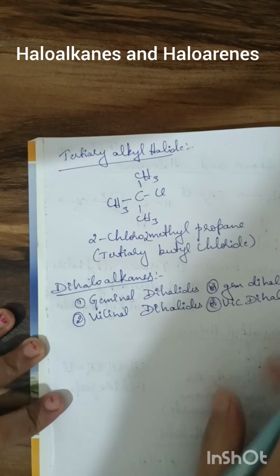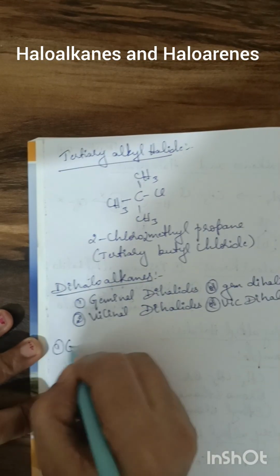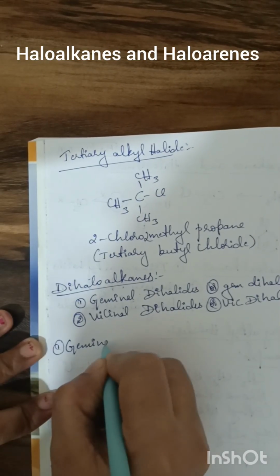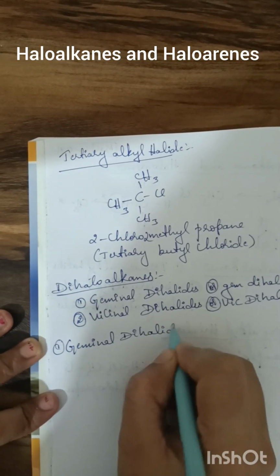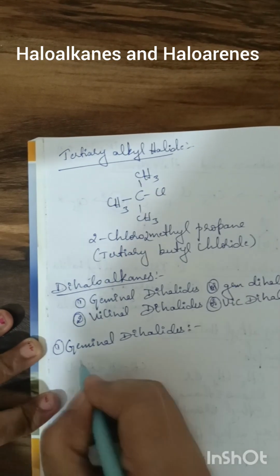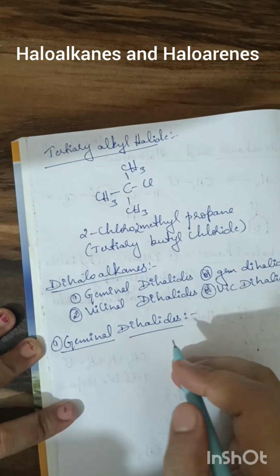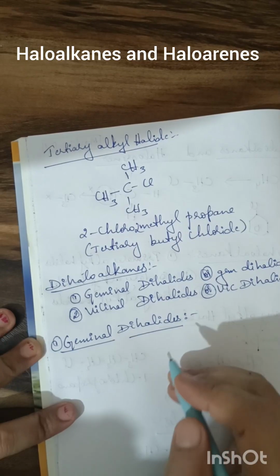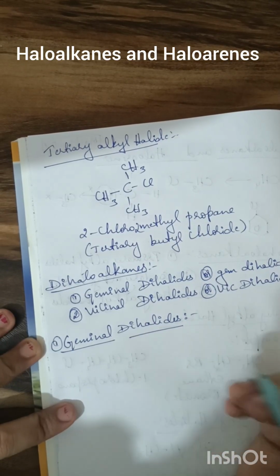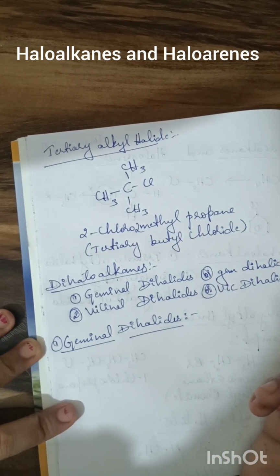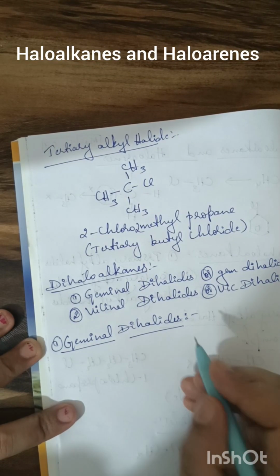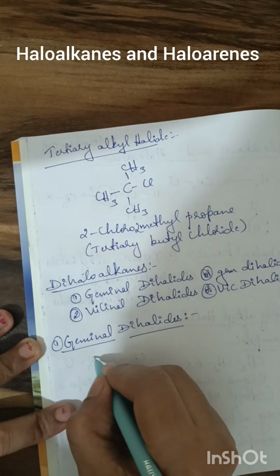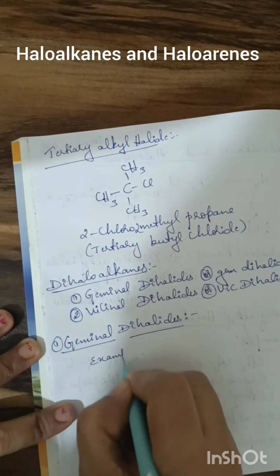So, in case of geminal dihalides, here dihaloalkanes mean 2 halogen atoms will be attached to the same carbon atom.